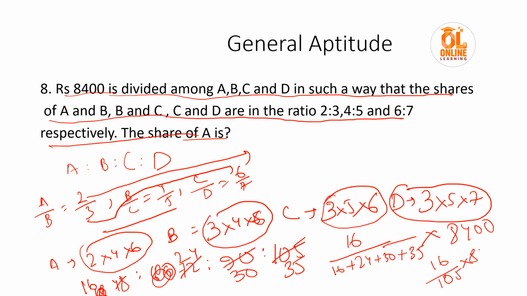105 by 8,400 would be 80. Okay, you can calculate it. Then 16 into 80 would be 1280. It would be your answer.